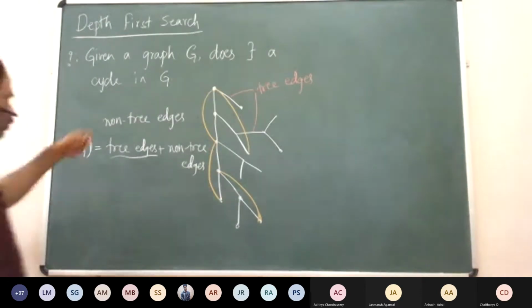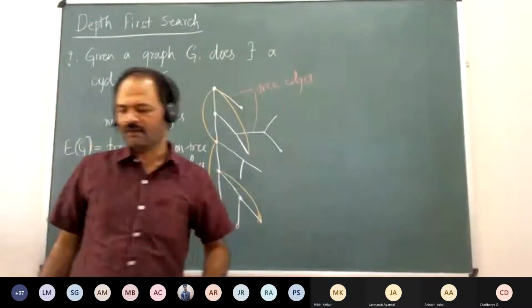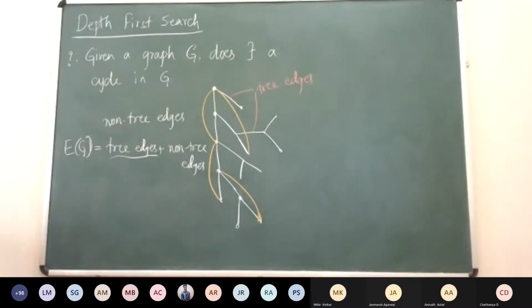Now, can you say anything about the presence of these non-tree edges and cycles? Sir, if there is a non-tree edge, there will be a cycle. Wonderful. So suppose in this DFS traversal you differentiated edges as tree edges and non-tree edges.